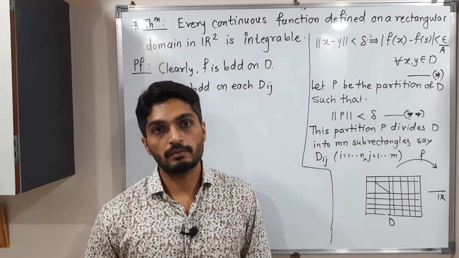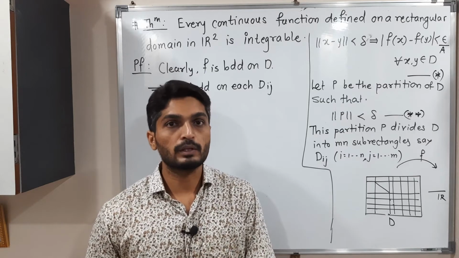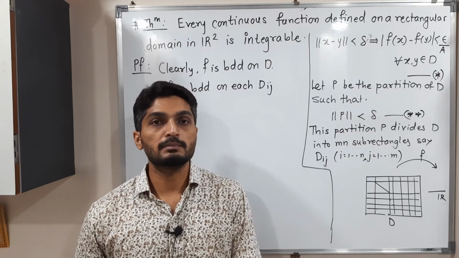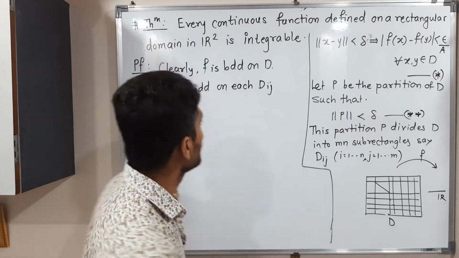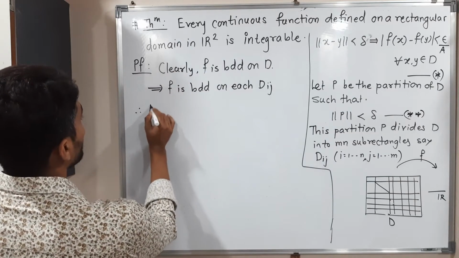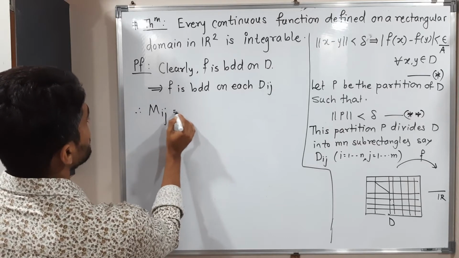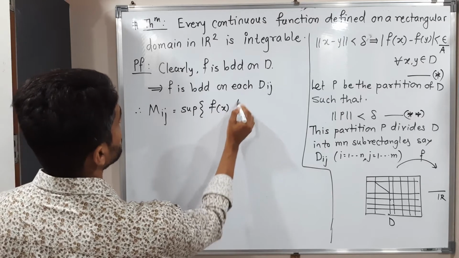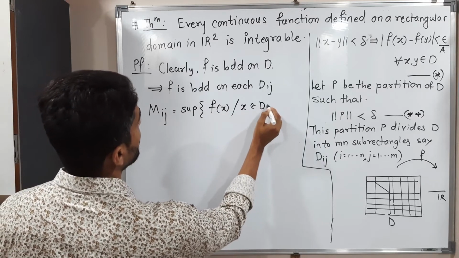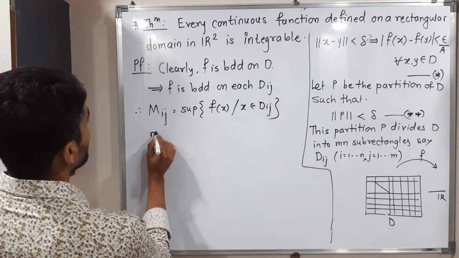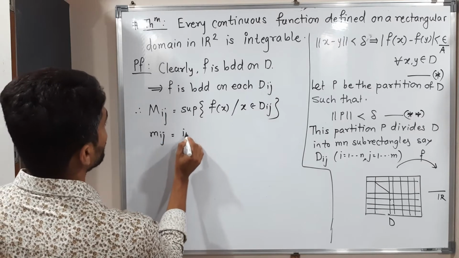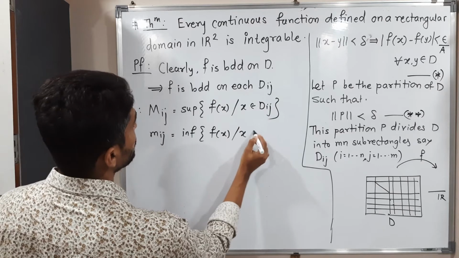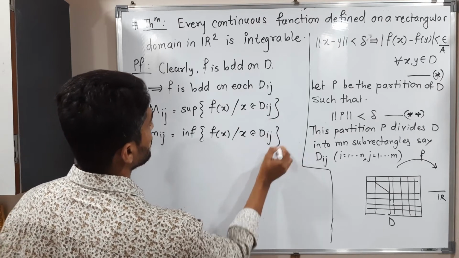So we can find capital Mij and small mij. Capital Mij means supremum, and small mij means infimum. Therefore we can write capital Mij is equal to supremum of f of x, such that x belongs to Dij, and small mij is equal to infimum of f of x where x belongs to Dij.